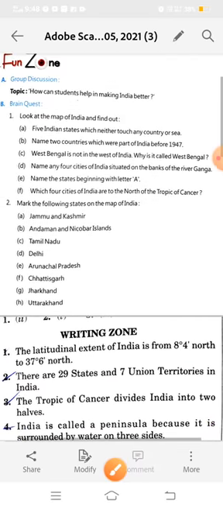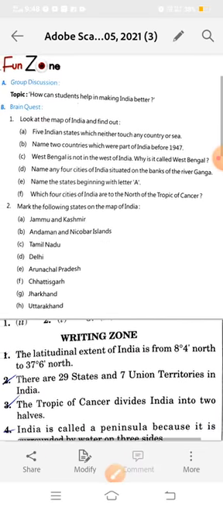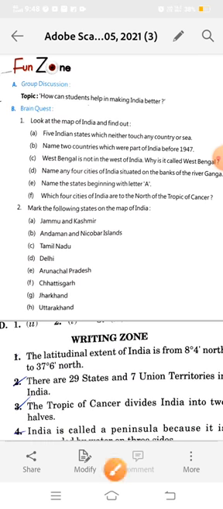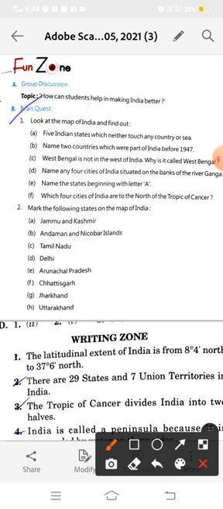Now we will do the fun zone, exercise B. Look at the map of India and find out five Indian states which neither touch any country nor sea. You have completed this answer recently in your writing zone. Haryana. You can also write Punjab, Himachal Pradesh. We have many answers for this.